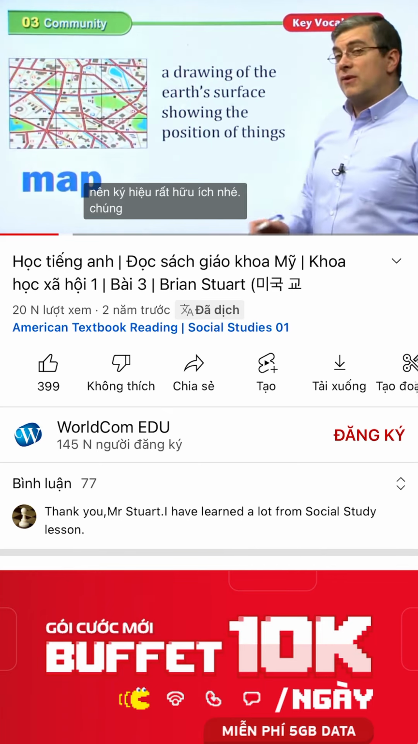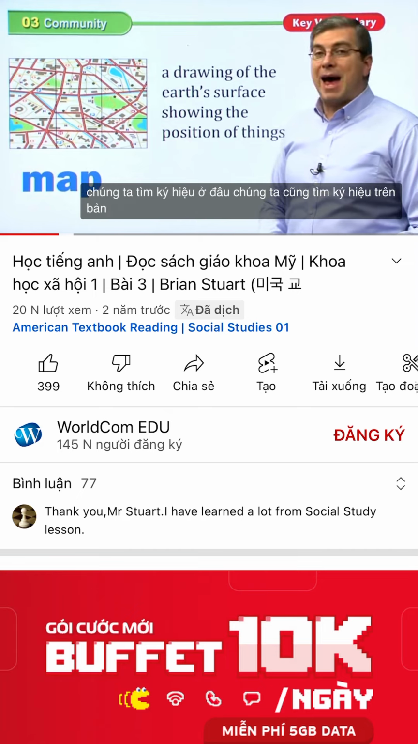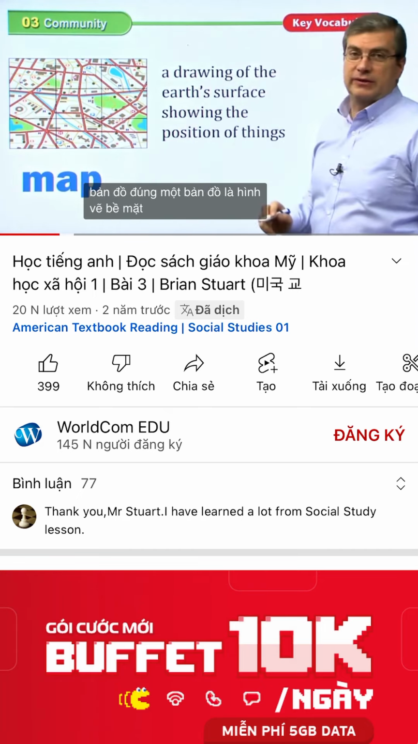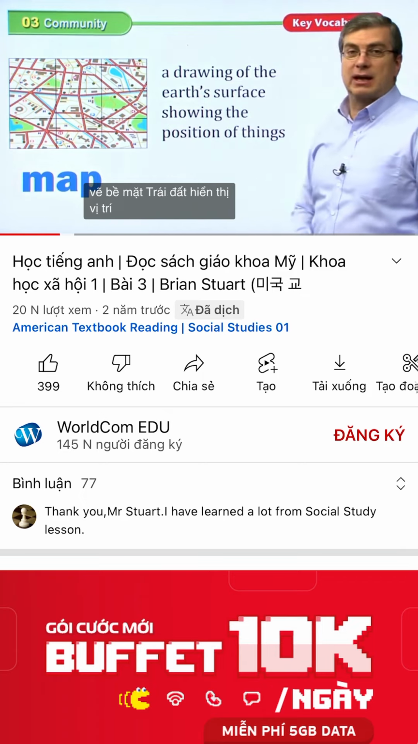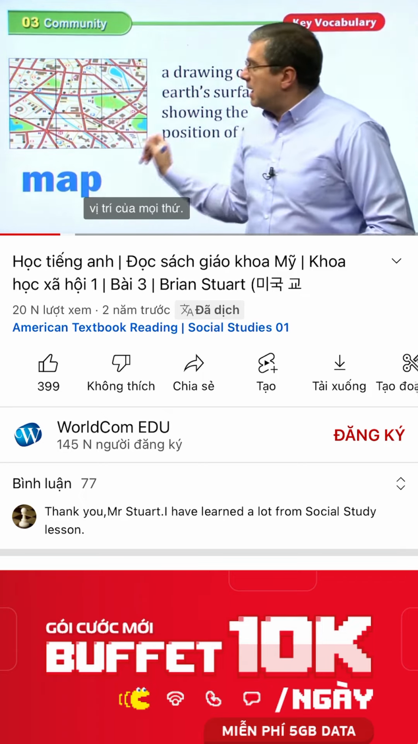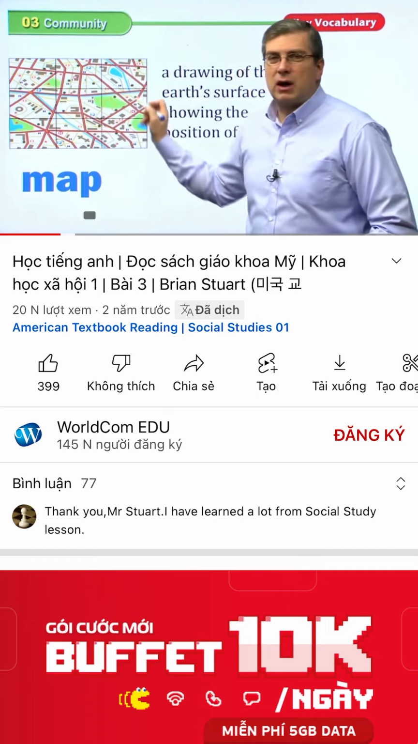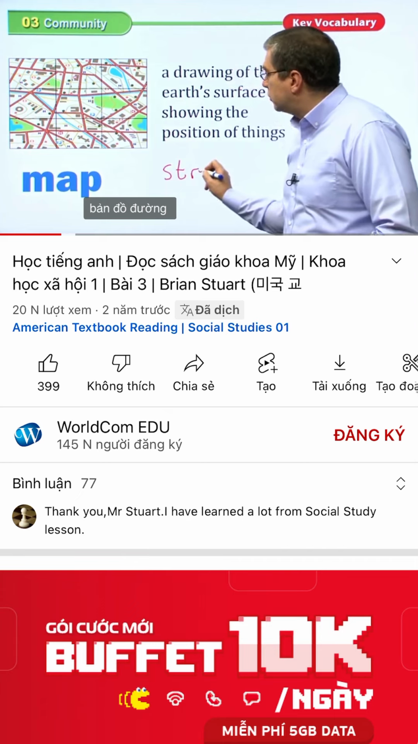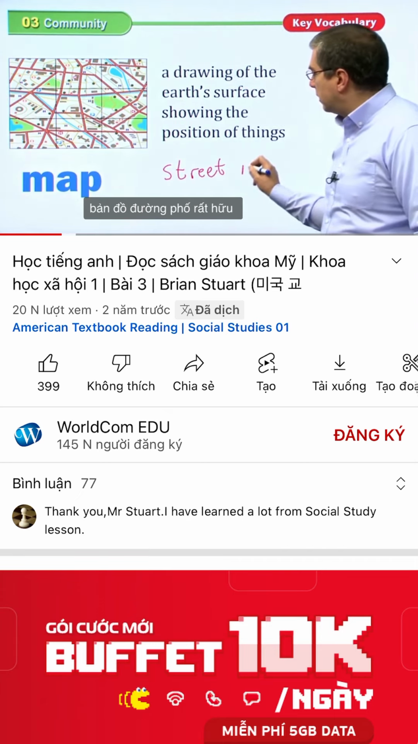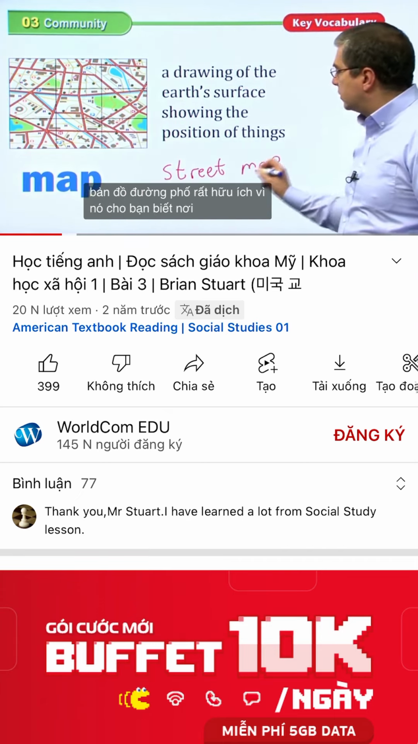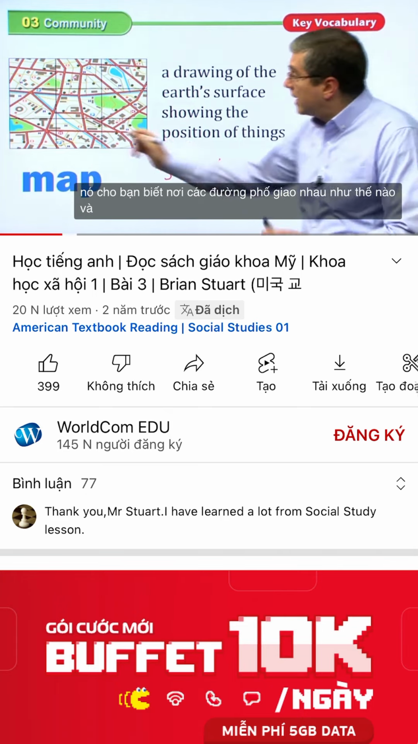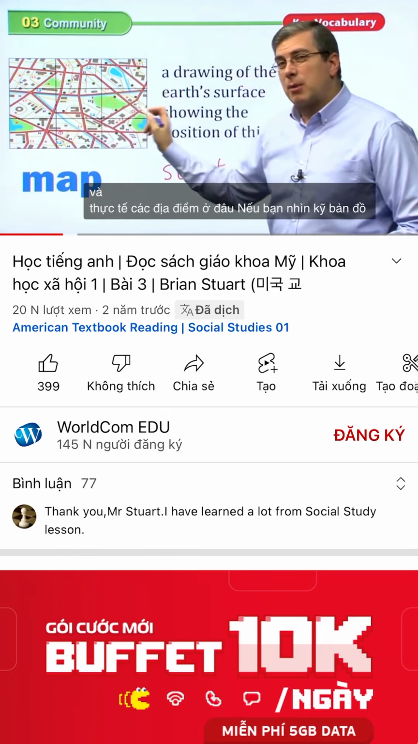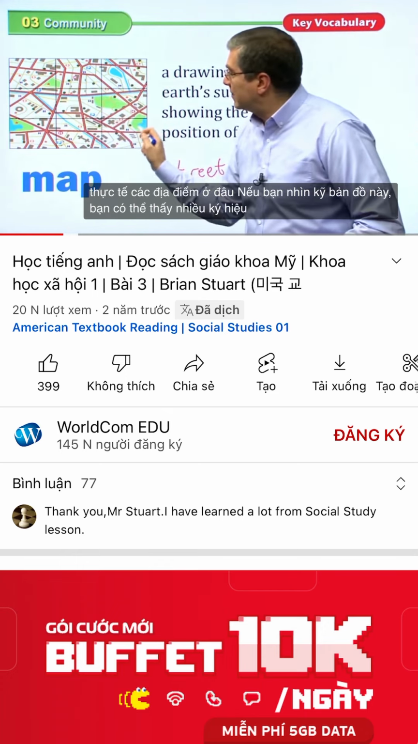Okay, where do we find symbols? We also find symbols on a map, right? A map is a drawing of the Earth's surface, showing the position of things, right? This can be a map. Usually when we talk about maps, we're talking about street maps. A street map is very useful because it tells you where the streets are, how they intersect, and where places are. Actually, if you look at this map closely, you can see many symbols, right?